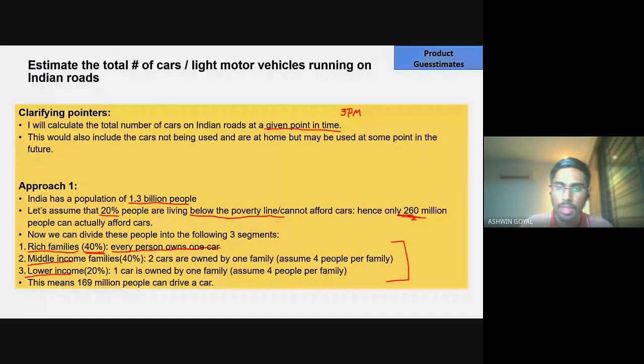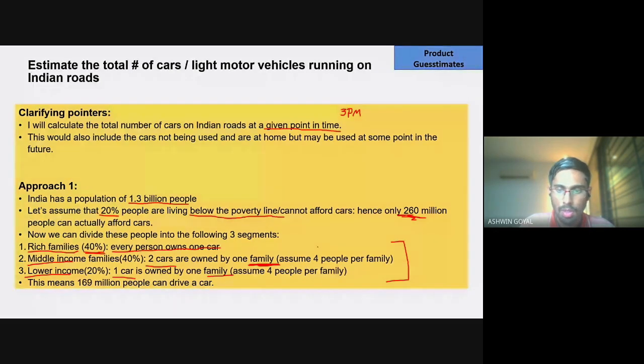Let's say 4 people are there in the family. We'll have 4 cars or 3 cars. Middle income, we'll have 2 cars. Lower income, 1 car owned by one family. Right? If you notice, everything is according to family. The units should be number of people, right? So we'll have to divide the family further into number of people.